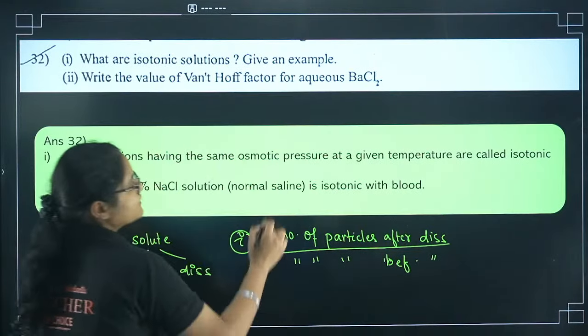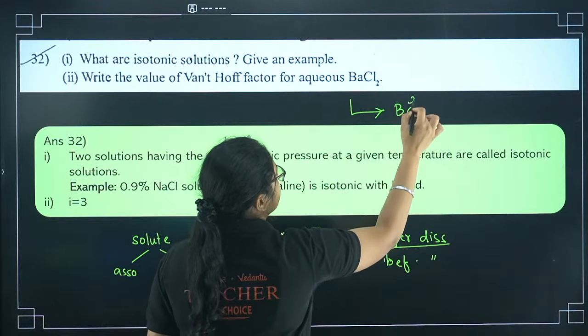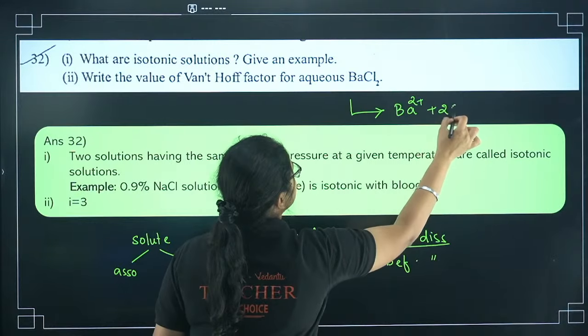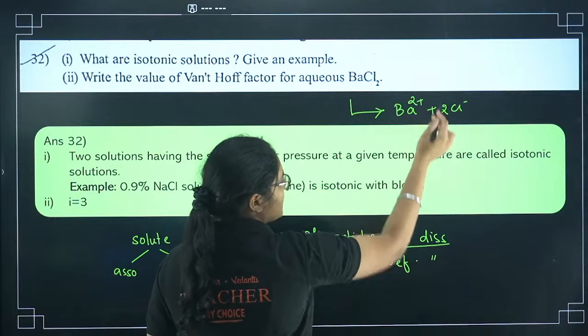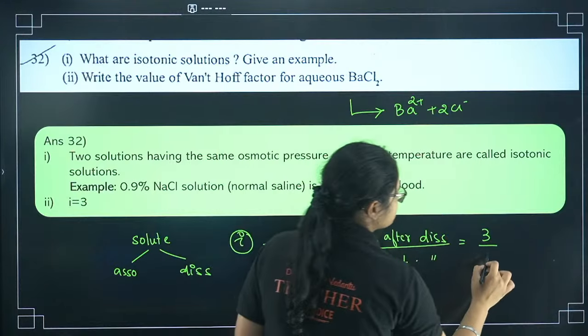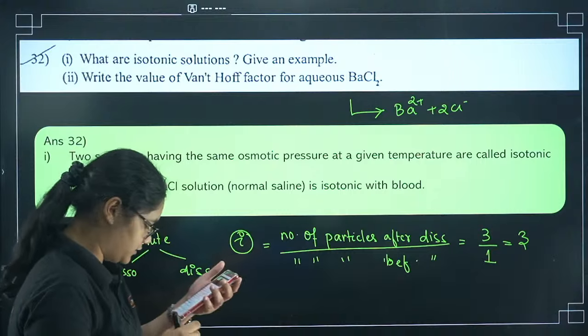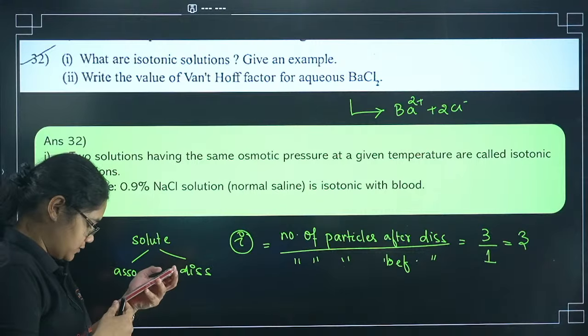Now BaCl2 is there. When you put it in water, it will dissociate to give Ba2+ and 2Cl-. So the number of particles after dissociation is 3 and the number of particles before dissociation is 1. 3 by 1 is equal to 3. So the i value is 3 here. Okay, Marudesh, is it clear?